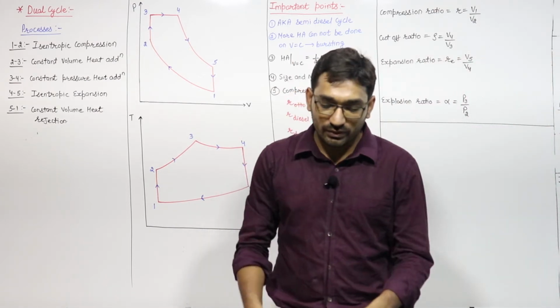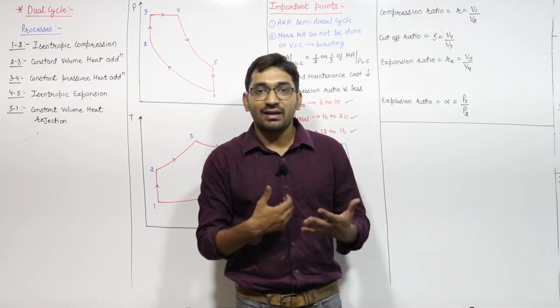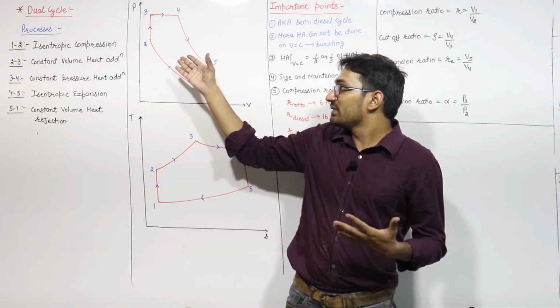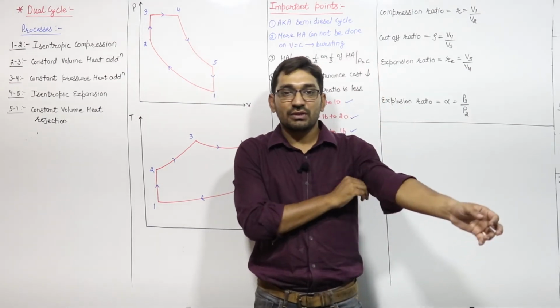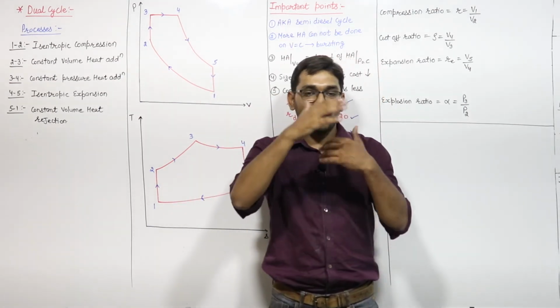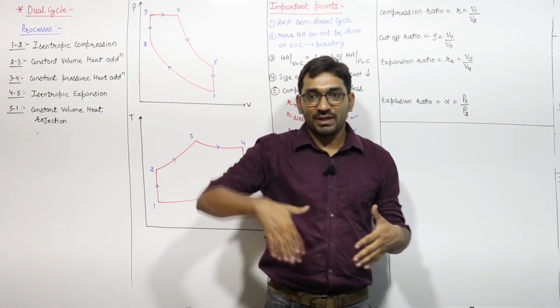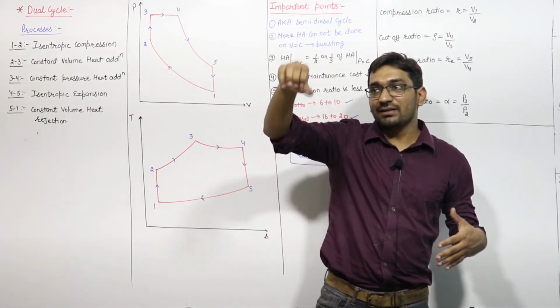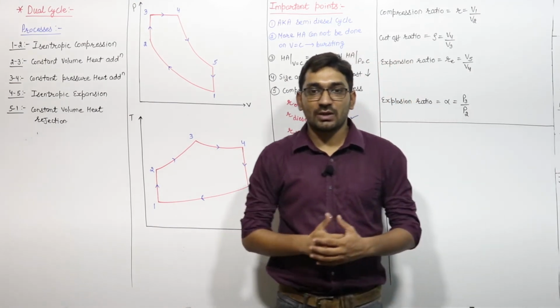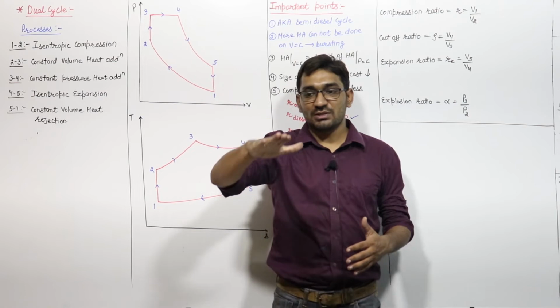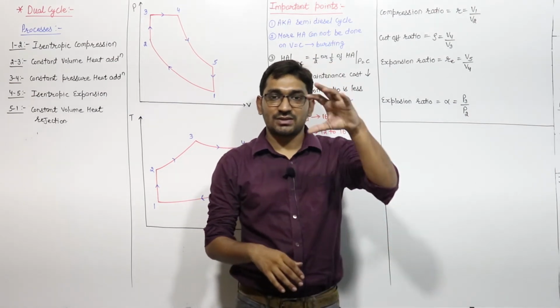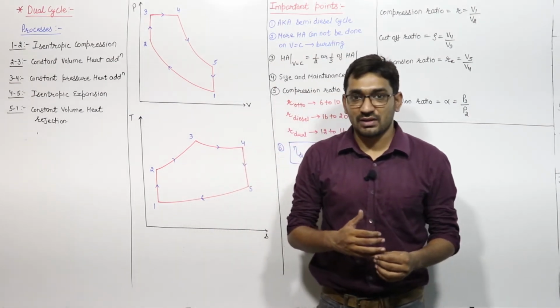If you ask why we follow first constant volume and then constant pressure, because suppose you are adding the heat at constant pressure first, right? Constant pressure means that when you are adding the heat, the piston is moving in the downward direction, from top dead center to the bottom dead center, so that pressure inside the cylinder will remain constant, right?